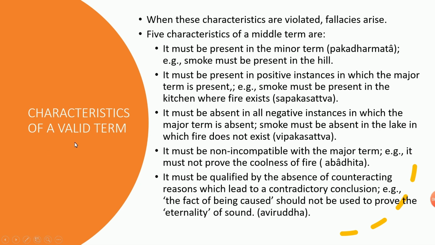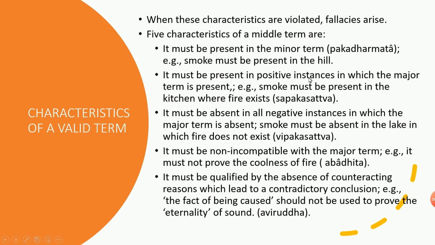In order for a term, in particular the middle term, to be valid, they give certain characteristics, five characteristics. First, it must be present in the minor term, Pakshadharmata. That is, smoke must be present in the hill.